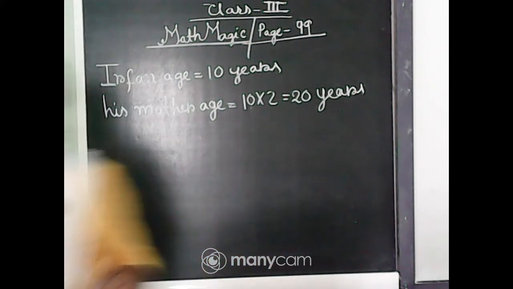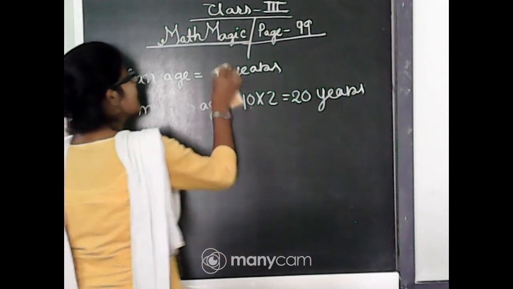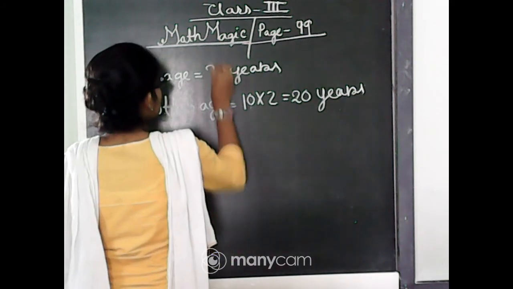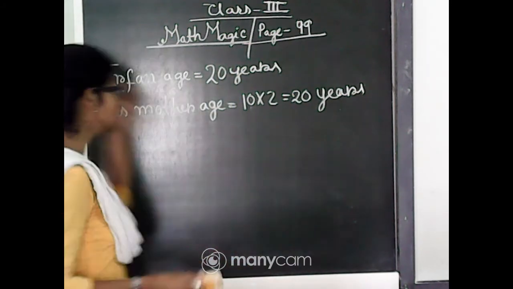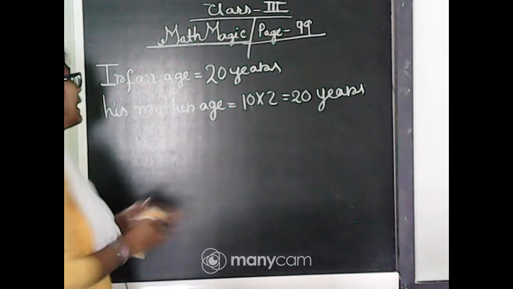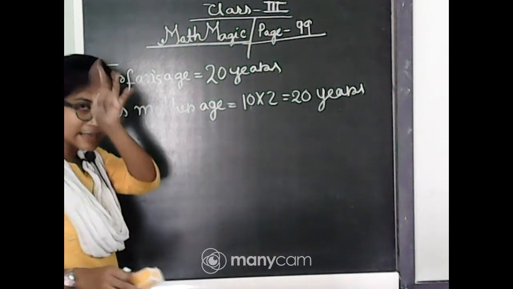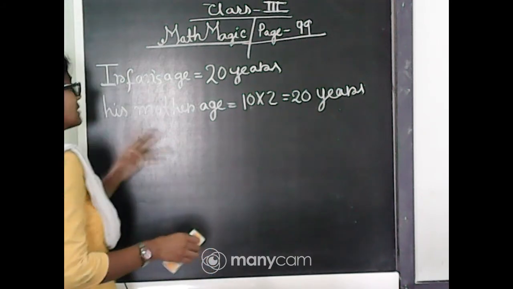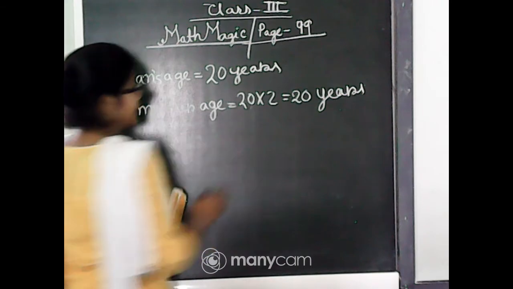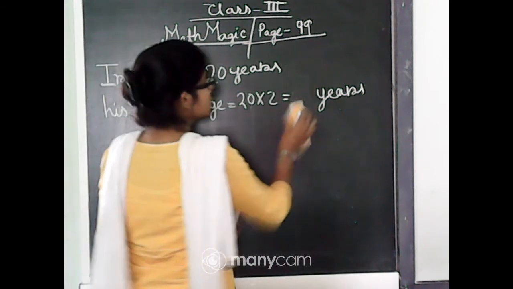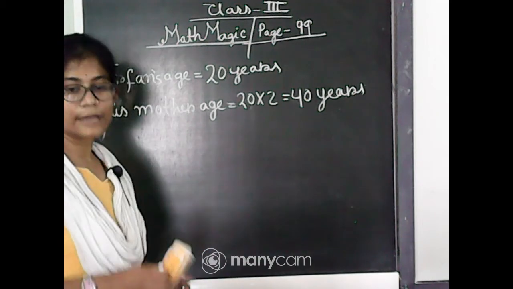Now, if we take another value. Now see, 20 years. If we think that Irfan's age is 20 years, then his mother's age will be 20 into 2 equal to 40 years. Isn't it, student?